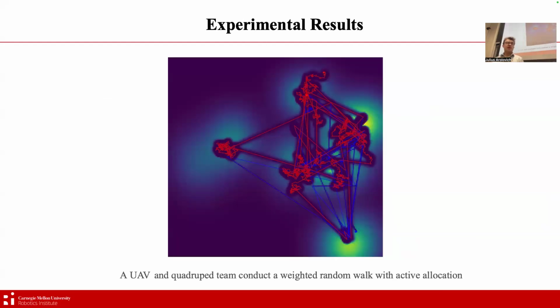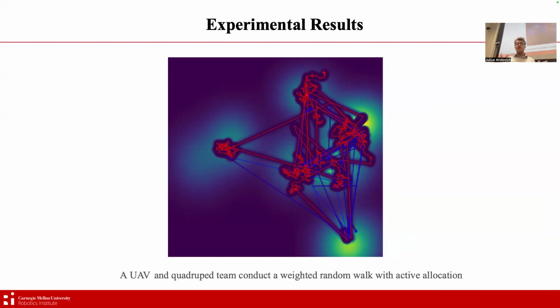So a few experimental results as we wrap up. I know I have a few minutes. This is an example where we have a UAV and a quadruped conduct a weighted random walk with active allocation. You'll see that we start them in these different regions, and then they will stochastically choose to transition. You can see the transitions between the nodes over time.